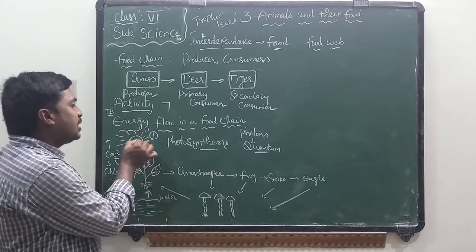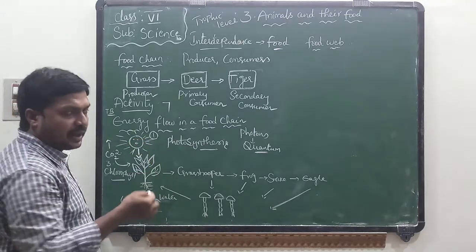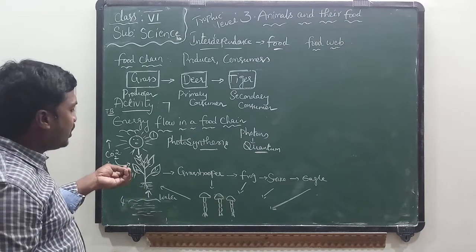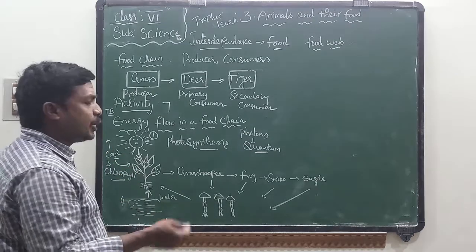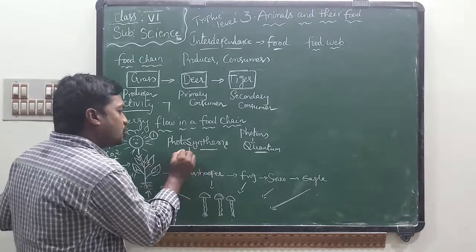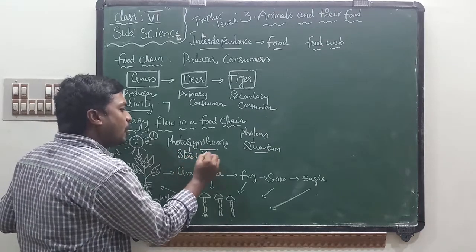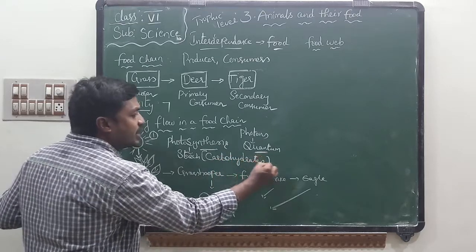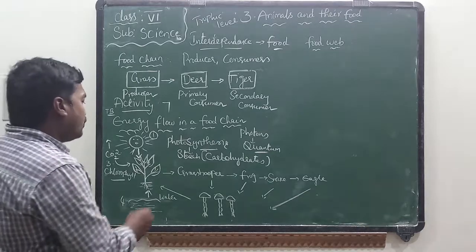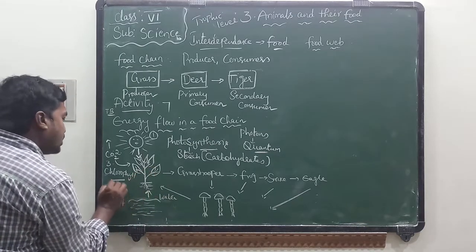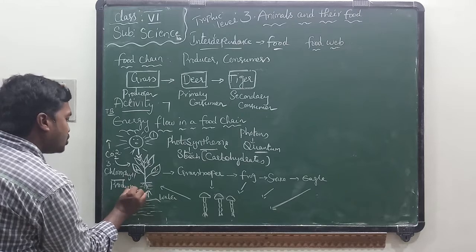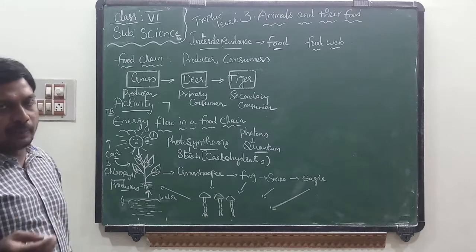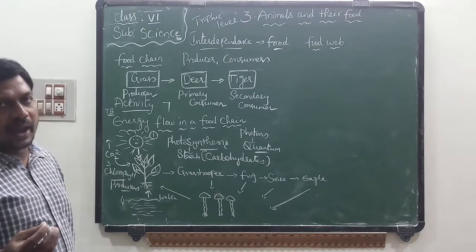The energy present in sunlight is transferred to the green plants, and with the help of that energy they prepare their own food in the process of photosynthesis. Starch or carbohydrates are formed in green plants in the process of photosynthesis. Green plants are called producers and also universal food providers. Why? Because we and animals depend directly or indirectly on plants for food.